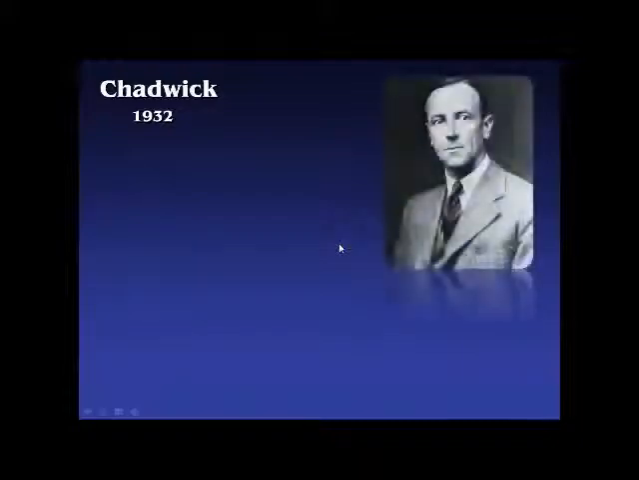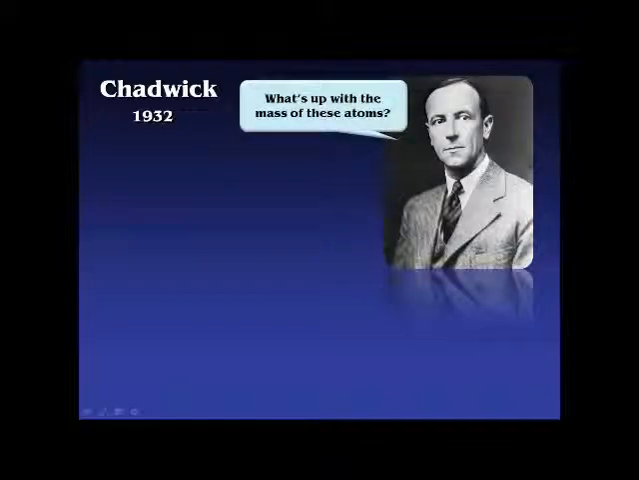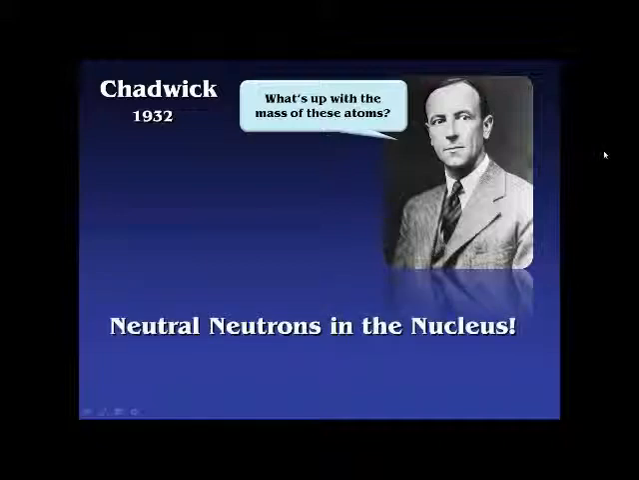Now Chadwick comes along in 1932. He's a British fellow, and he starts to go, well, wait a second. We've been noticing for quite some time now, the last 10, 12 years, that the mass of these atoms is just not adding up to what it should be. And what he eventually finds experimental evidence for is that there's something else in the nucleus that's giving it mass, and he calls them neutrons because they have no charge. They're not positive or negative. They're neutral. So there are neutral neutrons in the nucleus.